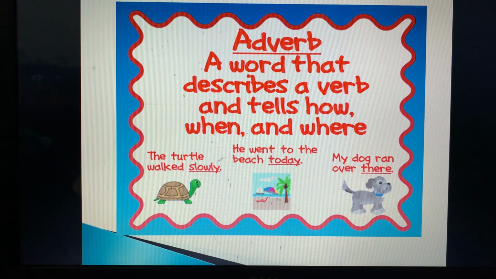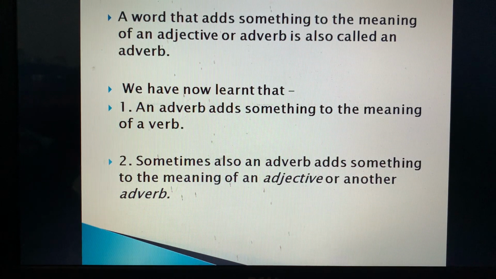He went to the beach today. When did he go to the beach? Sorry, when? It is today. So today is the adverb of time. My dog ran over there. Where did the dog run? So, there. There is the adverb of place.